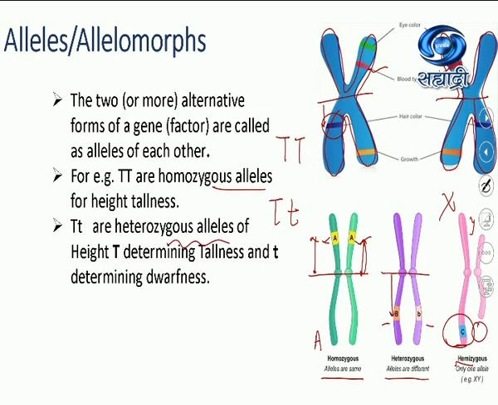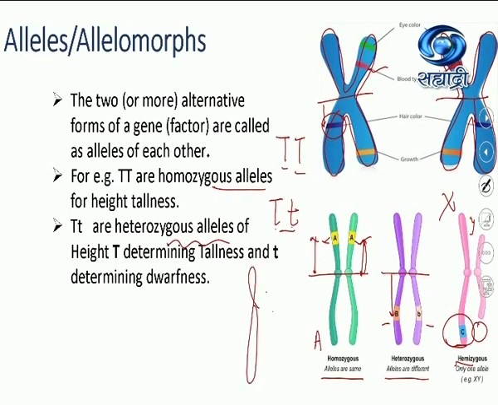An allele is a pair of genes which are located on homologous chromosomes on the same loci. What is loci? Distance from the centromere. It is called an allele. Capital A, alleles of each other. Small t, capital T, alleles of each other. Capital T, alleles of each other.